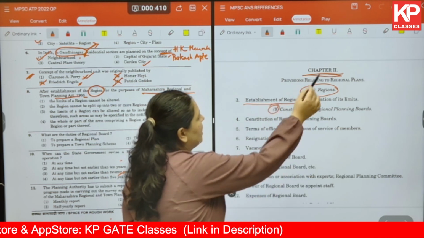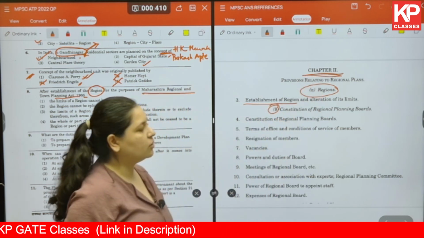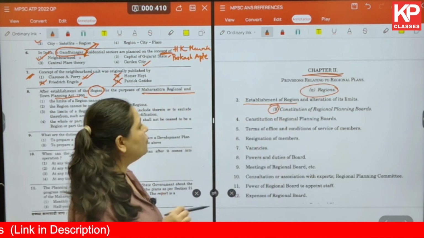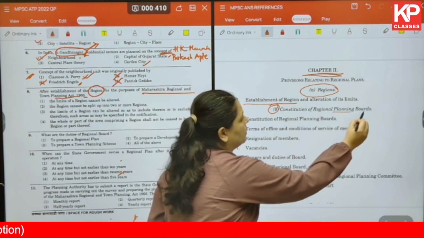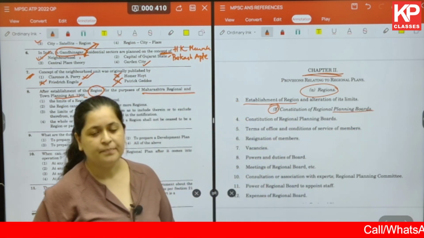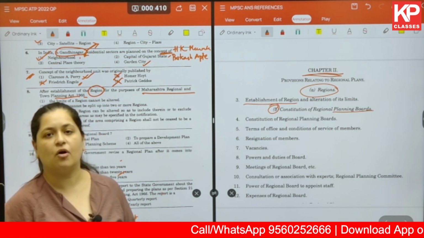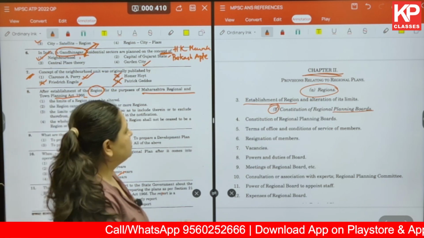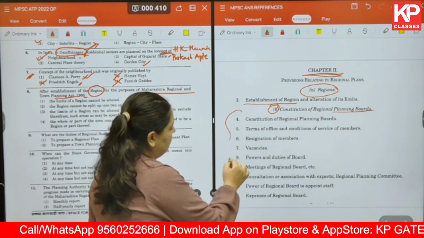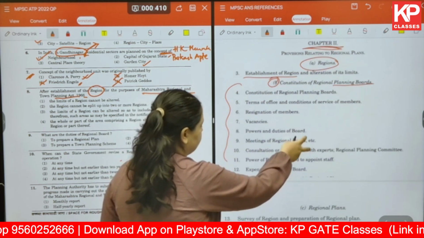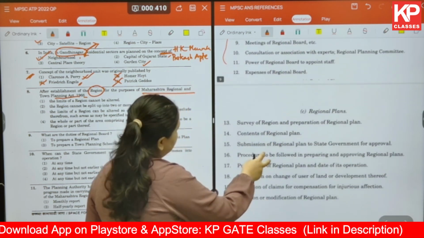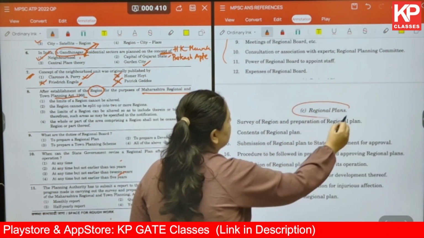Under chapter 2B, you are talking about constitution of the Regional Planning Board. Now you are aware that whenever there is any act, there is always a formation of a board. So this is talking about all the details of the board. Under chapter 2C, you will get regional plans.